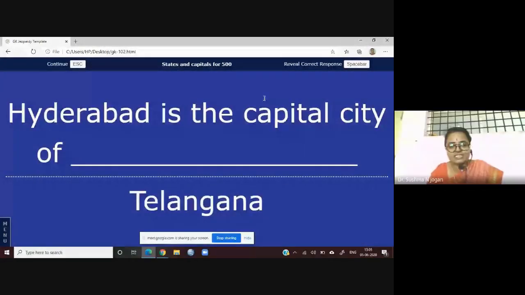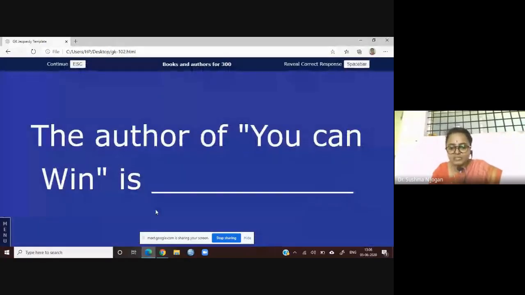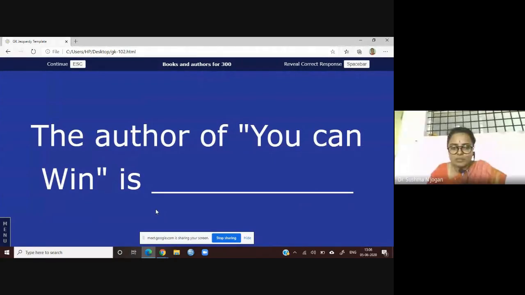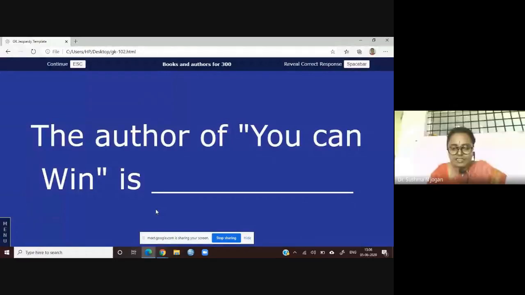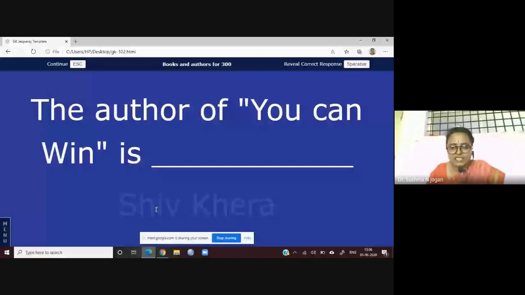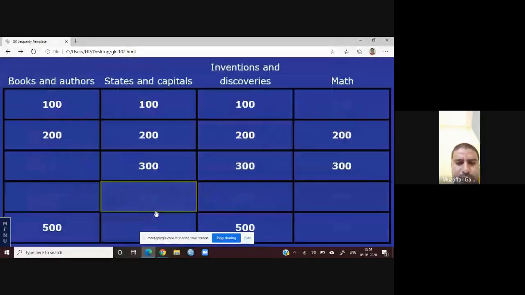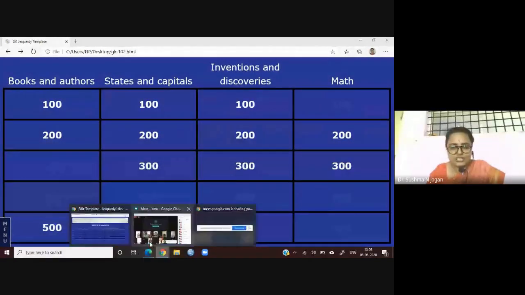Okay, books and authors, 300. The author of You Can Win is? Can you tell me, the You Can Win author? This is a very famous book, I suppose. No, not Abdul Kalam. Shiv Khera. Okay, so these are just examples which you can create for the students.